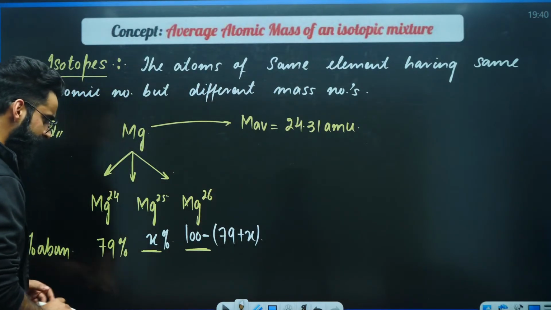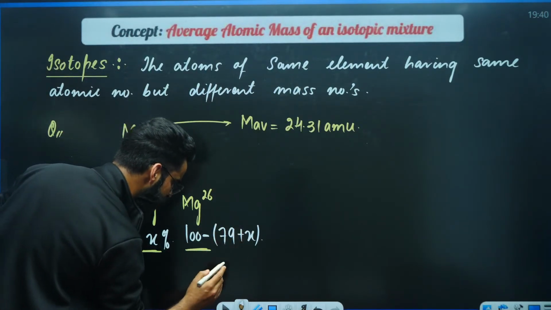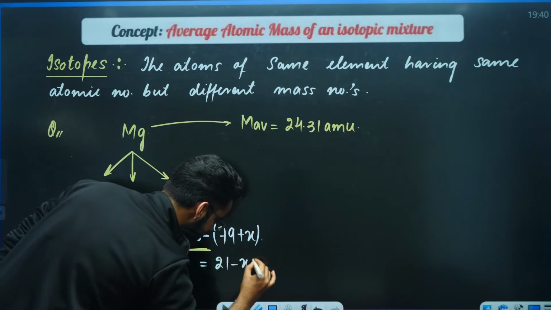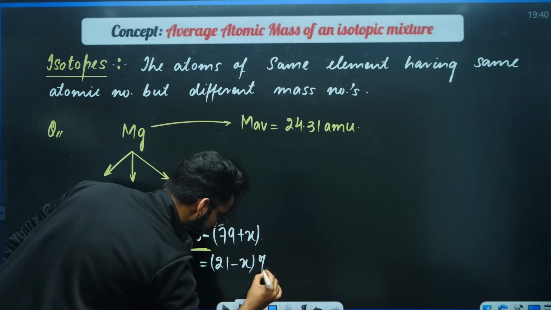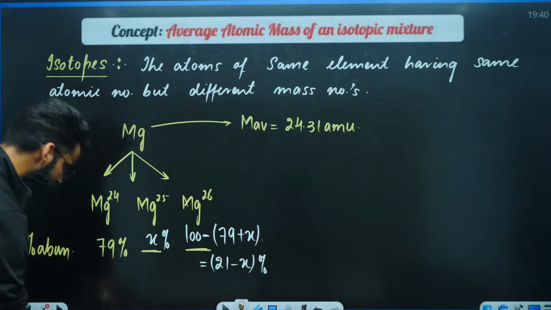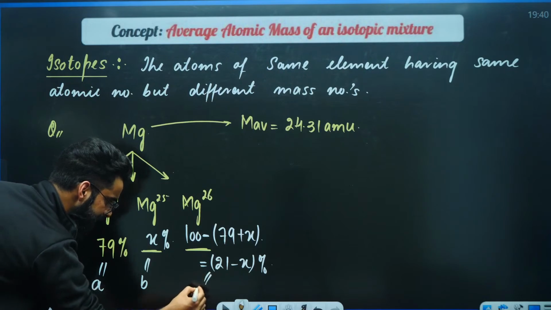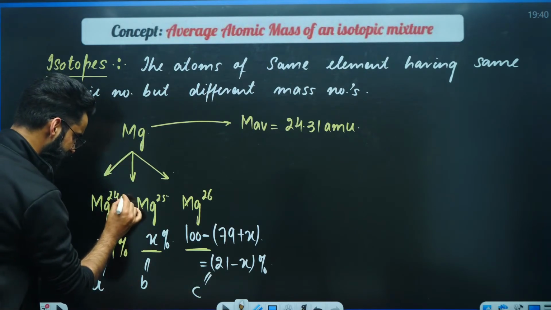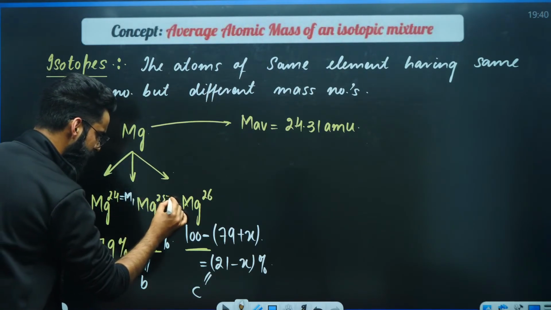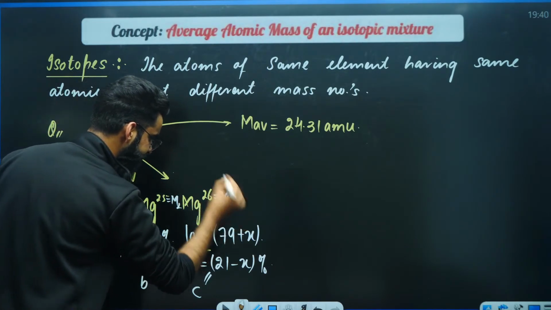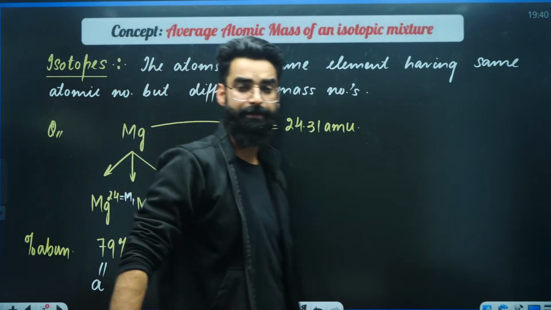Now, dear students, 100 minus (79 plus X) comes out to be 21 minus X. And you know, the percentage abundances we represent with A, B and C. This is the value of M1, this is the value of M2, and this is the value of M3 here, right?